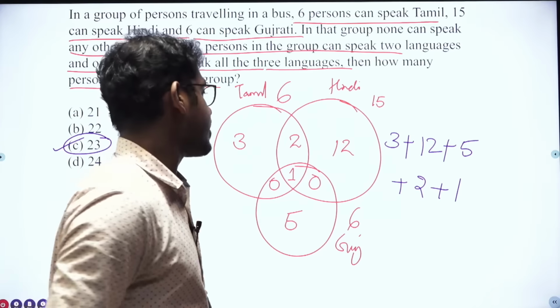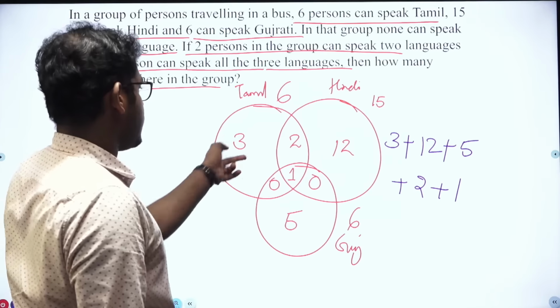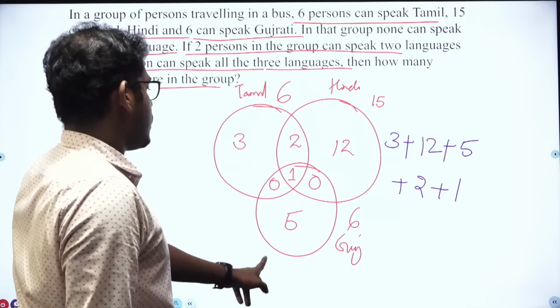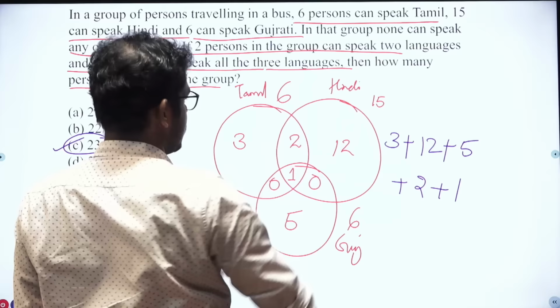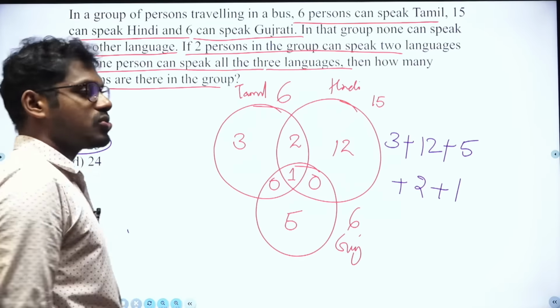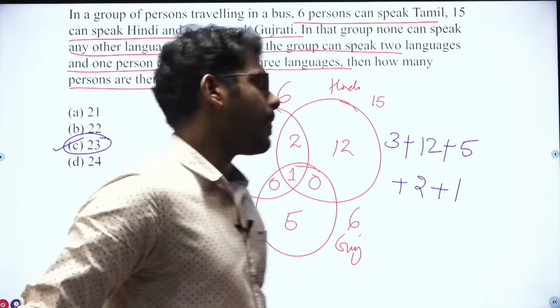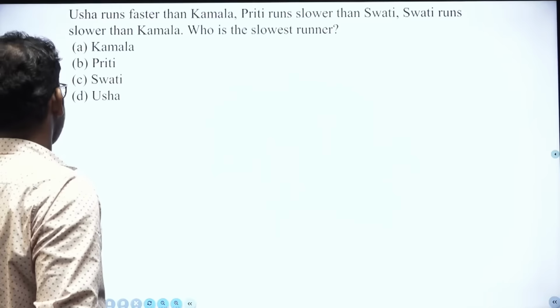Okay, pardon the mistake, I have corrected it. 6 minus 3 is 3, 15 minus 3 is 12, 6 minus 1 is 5. So 3 plus 12 plus 5 plus 2 plus this one. Okay, total it constitutes 23 members. So there are 23 members in the group. Okay, moving to the next question.